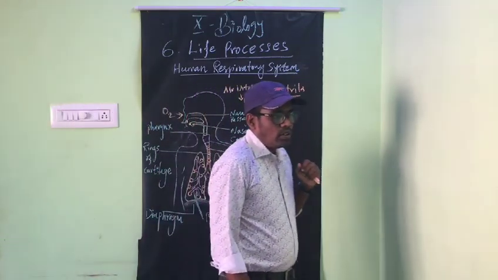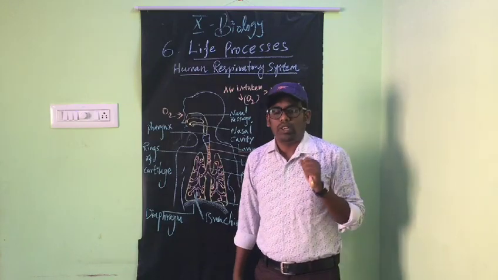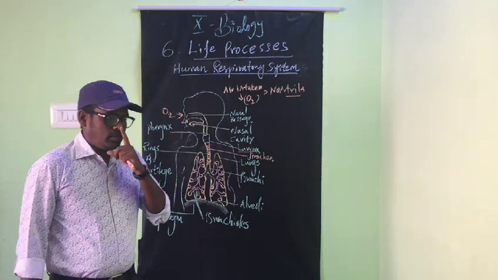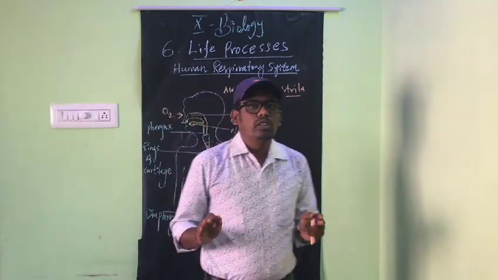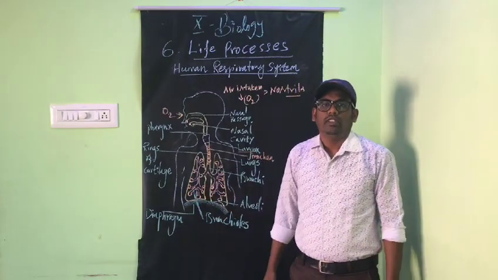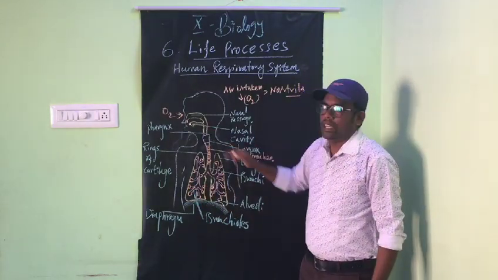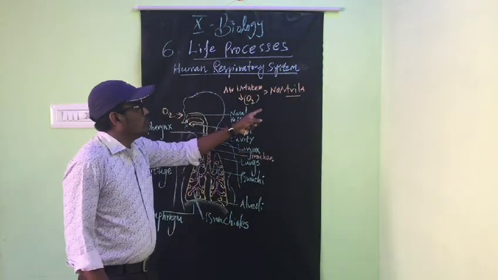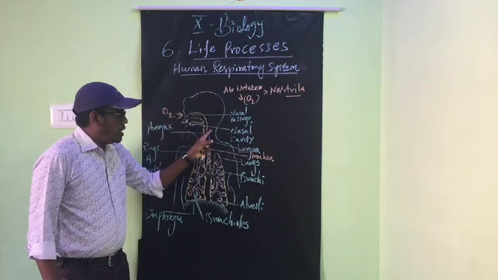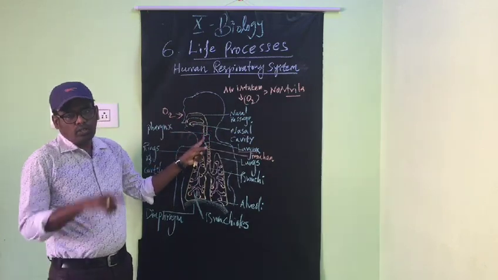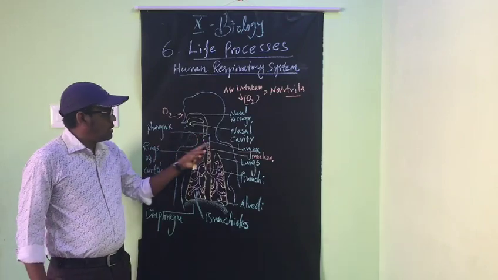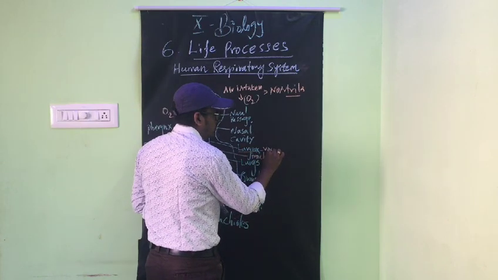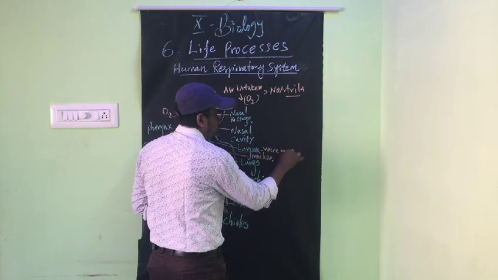The throat also has some mucus. Here the air passage contains mucus. What is the role of mucus? The mucus gives a wet condition; moisture should be there, and that is given by the mucus. So the air is taken through the nostrils, passing the nasal cavity and throat, where there are the pharynx and larynx. The larynx is called the voice box.